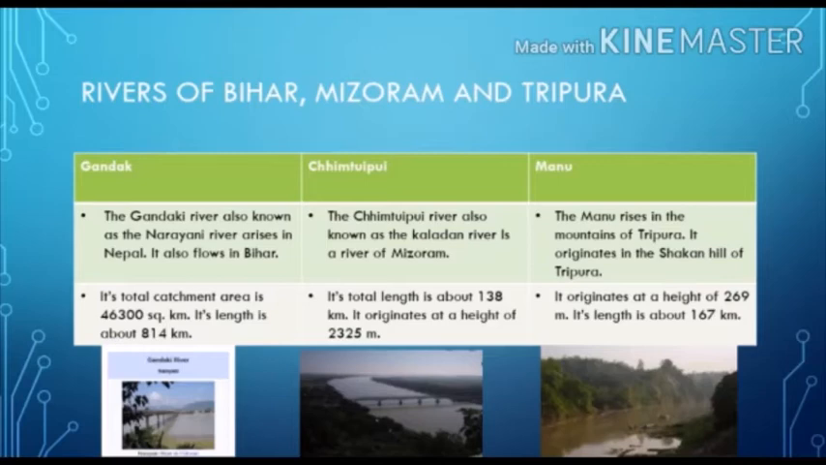Chimtupi. The river Chimtupi, also known as the Kaladan River, is a river of Mizoram. Its total length is about 138 km. It originates at a height of 2325 meters.